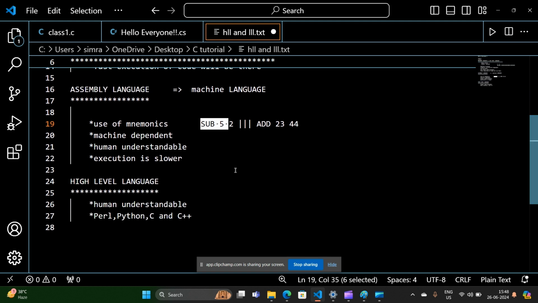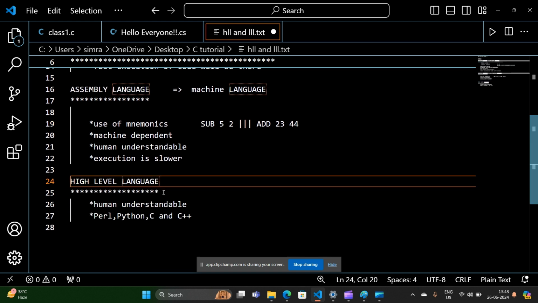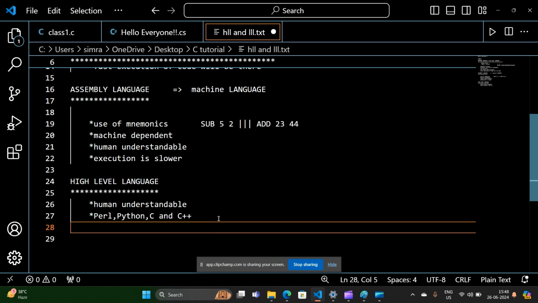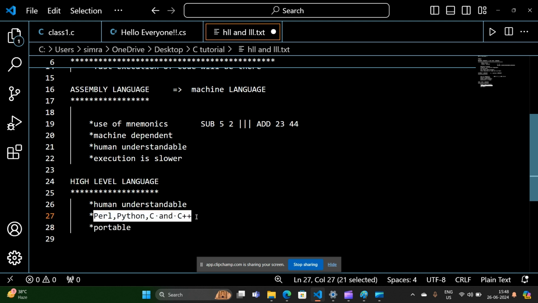And then we learned about high level languages, which are human understandable and portable. These are examples of high level languages. Okay, so that's all for today, guys.